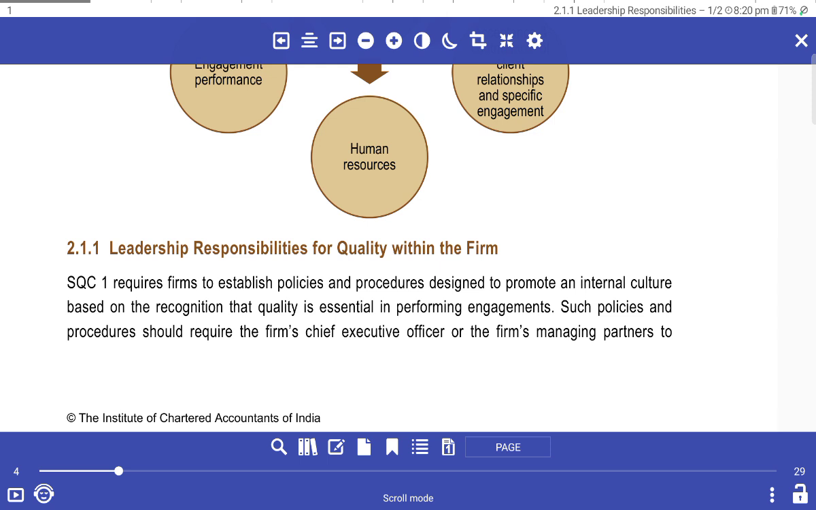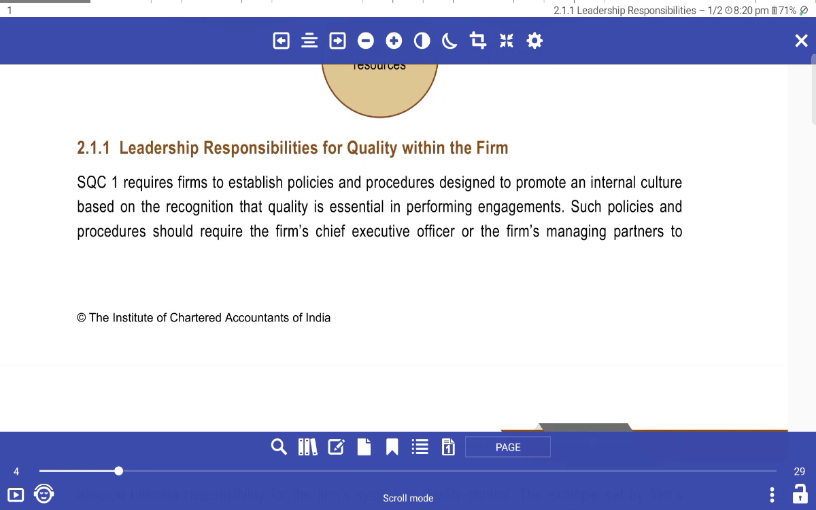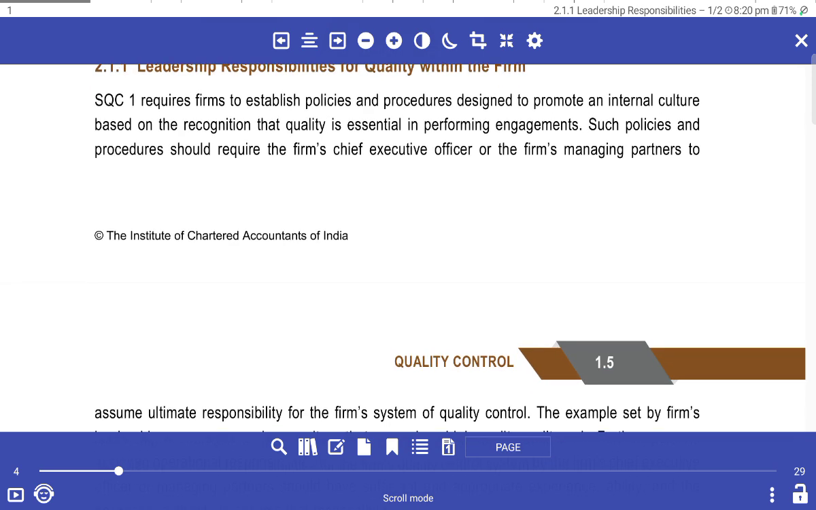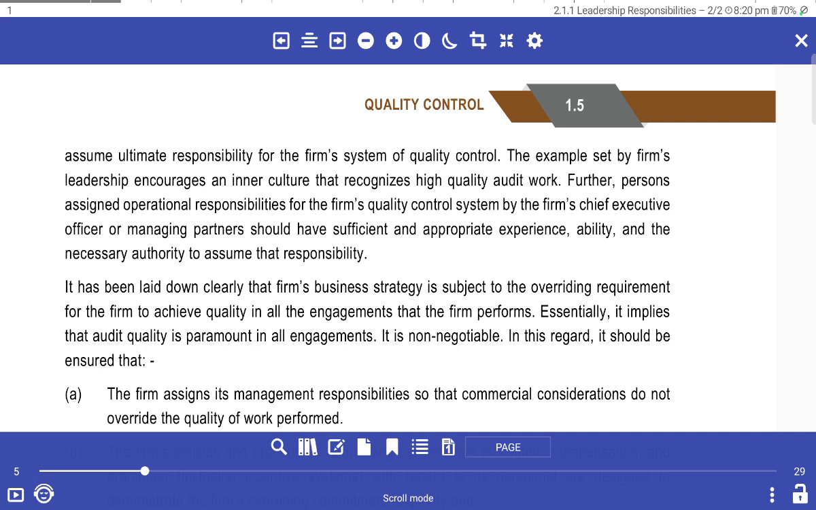SQC requires firms to establish policies and procedures designed to promote an internal culture based on the recognition that quality is essential in performing engagements. Such policies and procedures should require the chief executive officer and managing directors of the firm to assume ultimate responsibility for the firm's system of quality control. Examples set by the firm's leadership help build an internal culture that recognizes high quality audit.